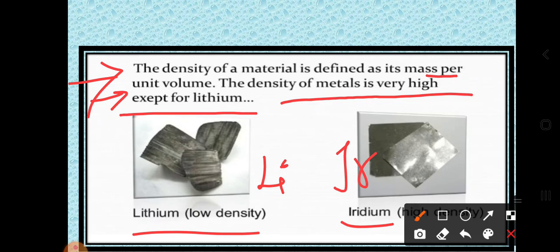So the density of a material is defined as mass per unit volume. How much volume they have, that much weight they have, and that is considered the density of the material. The density of all metals is very high except for lithium, because it is considered a low density metal.